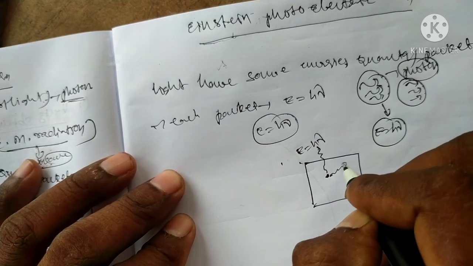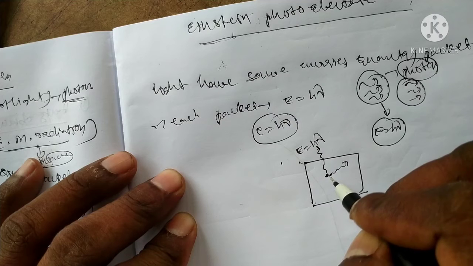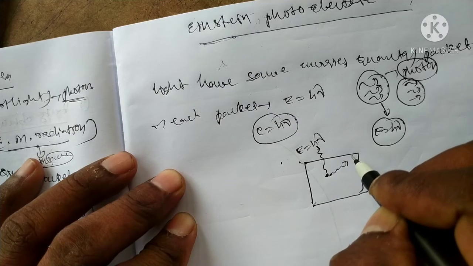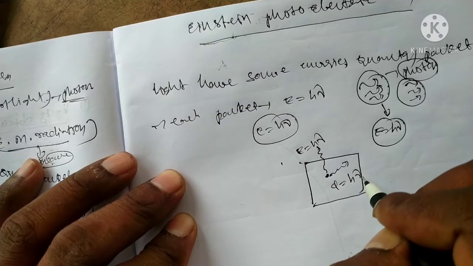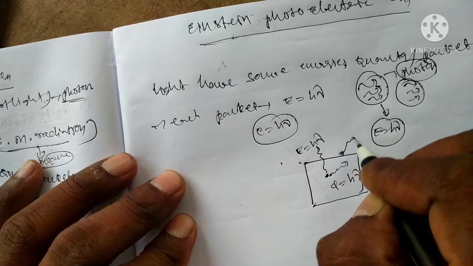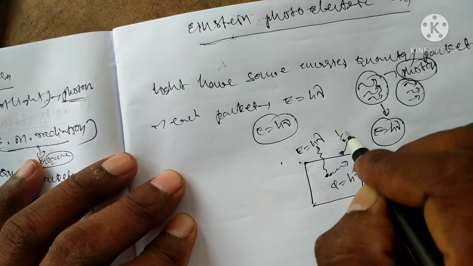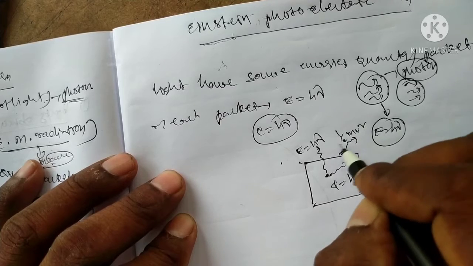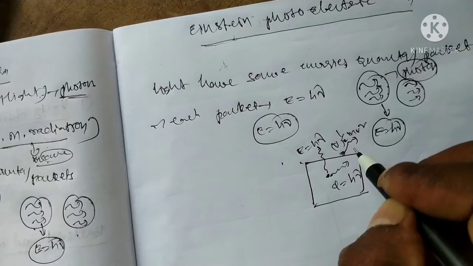The electron can move from the center up to the surface, which requires the work function, h nu naught. From the surface, the electron moves with maximum kinetic energy, half m v square, with a velocity.